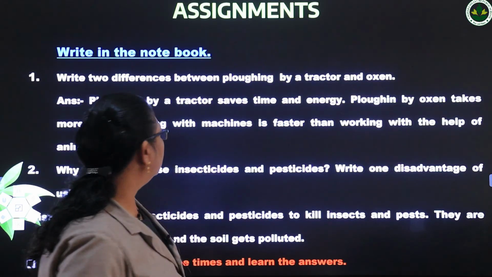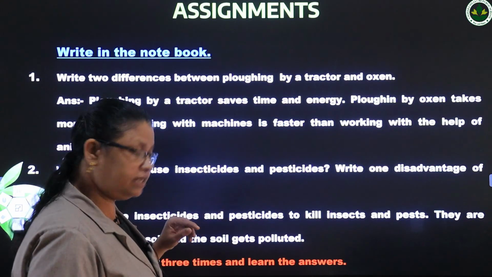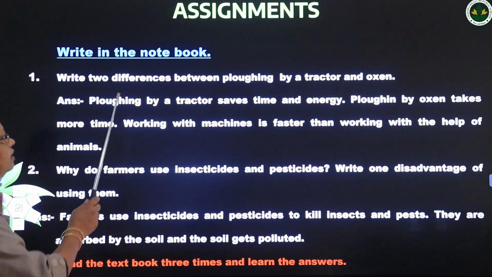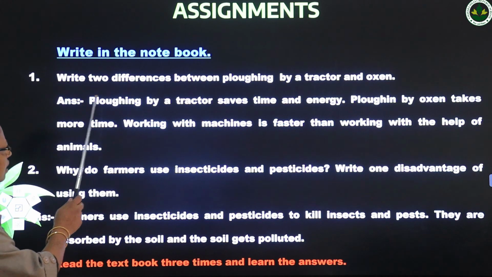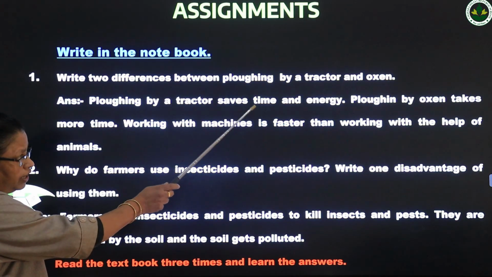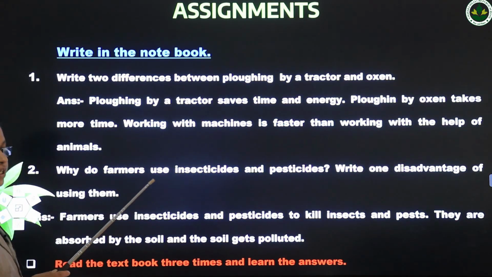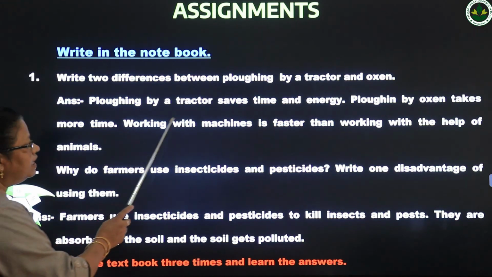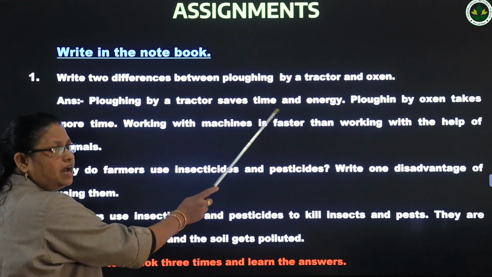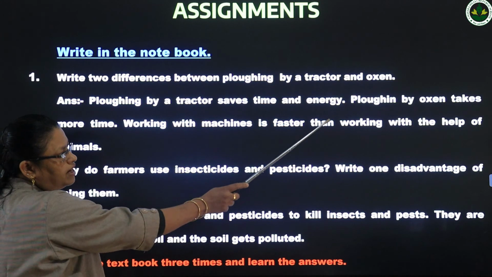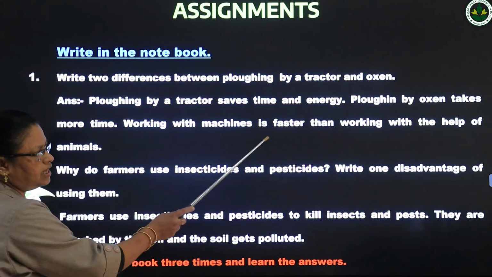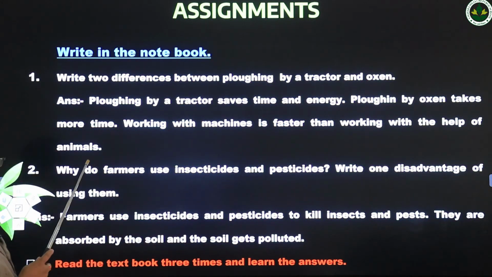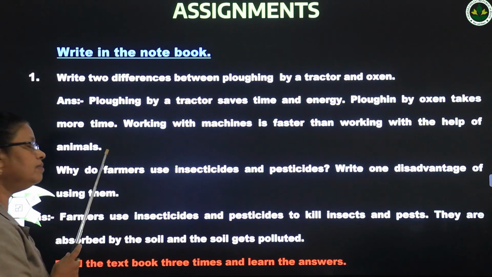Okay, next one, you have to write these notes in the notebook. Only this you have to write in the notebook. The first question, write two differences between plowing by a tractor and oxen. Answer, plowing by a tractor saves time and energy. Plowing by oxen takes more time. Working with machines is faster than working with the help of animals. So nowadays we are using only machines.